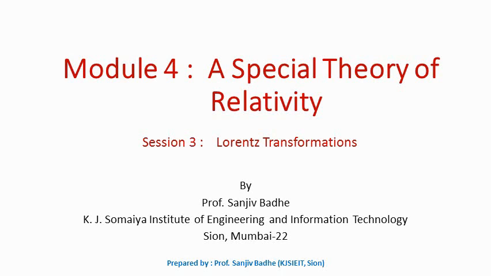But when attempts were made to find out such ether frame, those attempts failed, and therefore this first possibility was discarded. Second possibility, relativity principle exists both for mechanics and electrodynamics, but laws of electrodynamics given by Maxwell are not correct. But experimental evidences show that the laws of electrodynamics are correct and there is no deviation from Maxwell's equations. So the second possibility was also discarded, and then we arrived ultimately at the third possibility, which says relativity principle exists both for mechanics and electrodynamics, but the laws given by Newton are not correct.